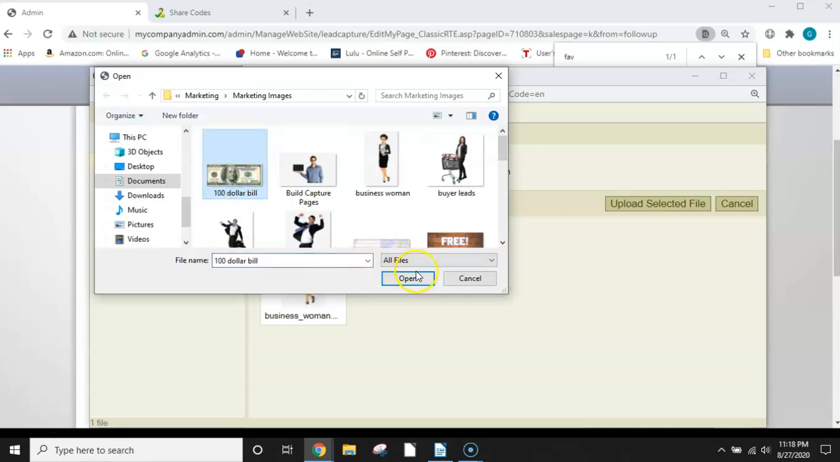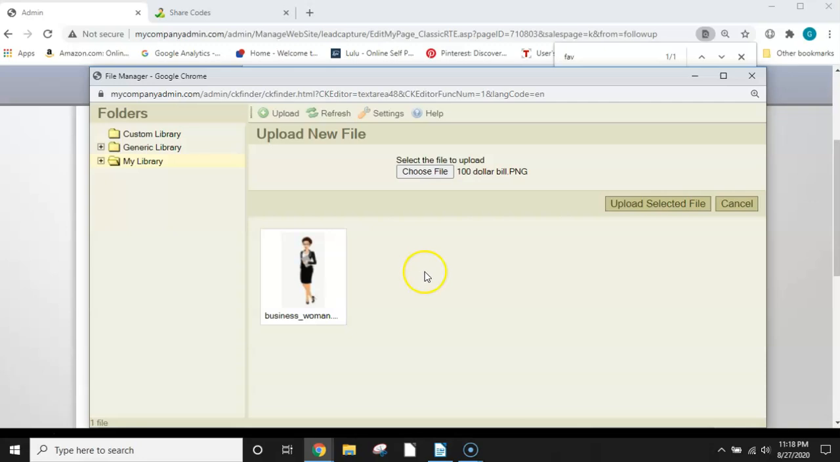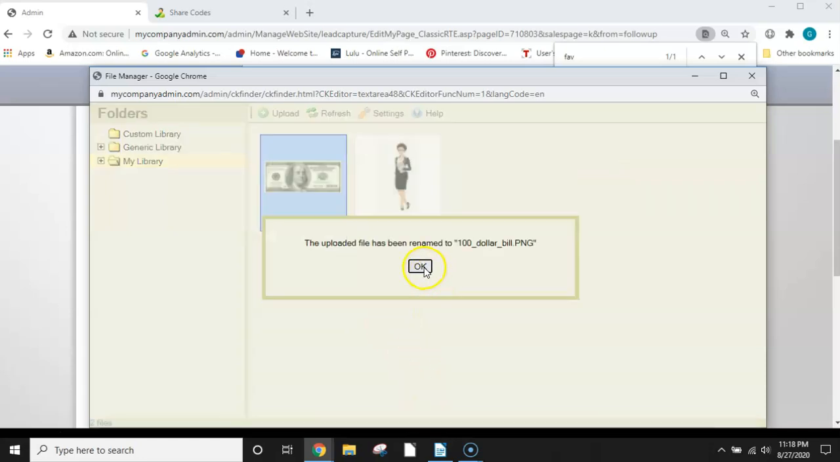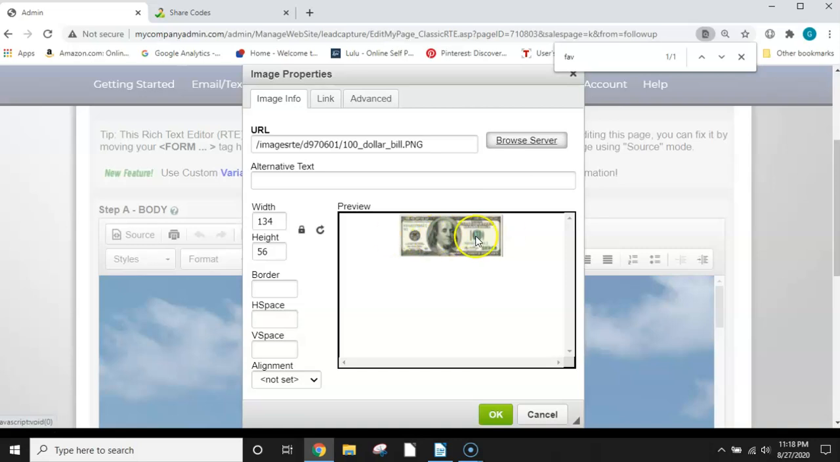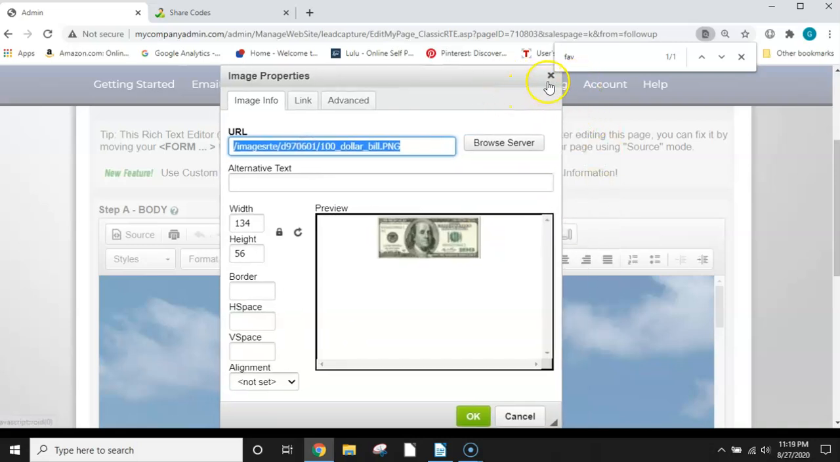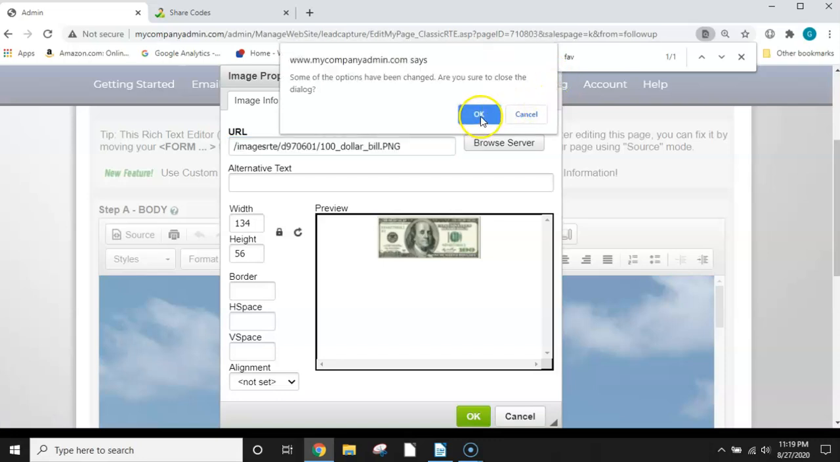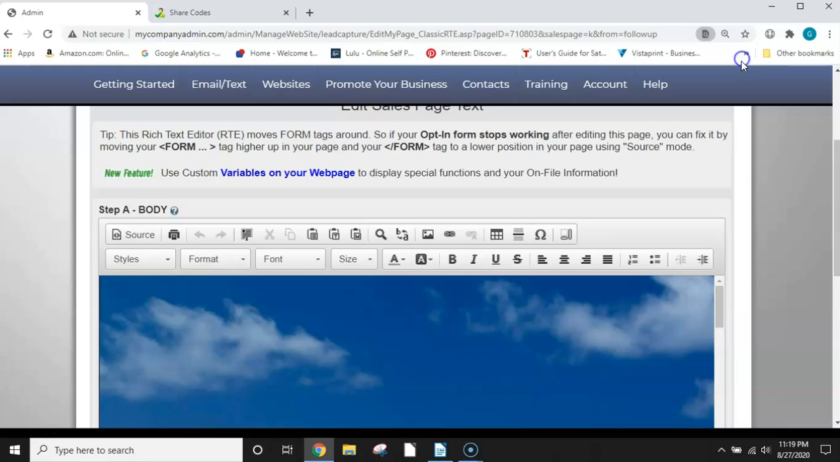So I'm going to click and open, and then you're going to hit upload selected file, and it's going to show up here, and you hit OK, and there it is. So what you're going to do, you're going to double click, and it shows up right here, and this is the new URL. You're going to copy this, the whole thing, and then you're going to hit the X here and hit OK. Let me get out of this right here.